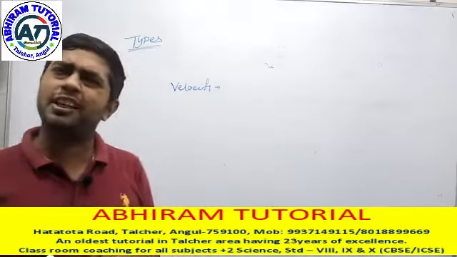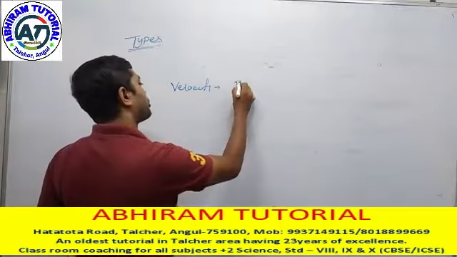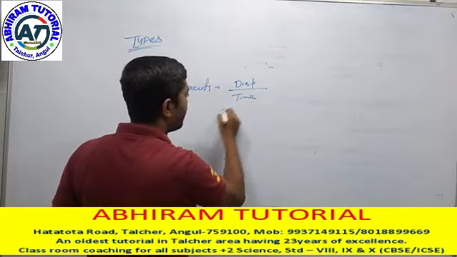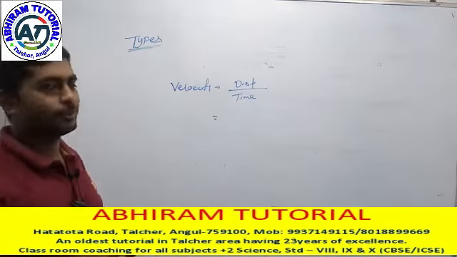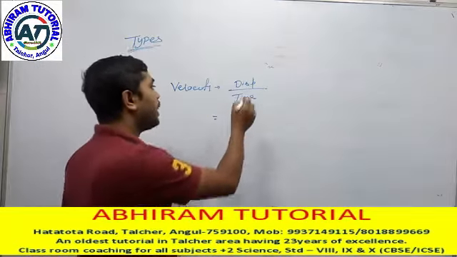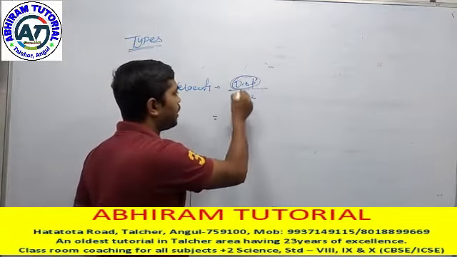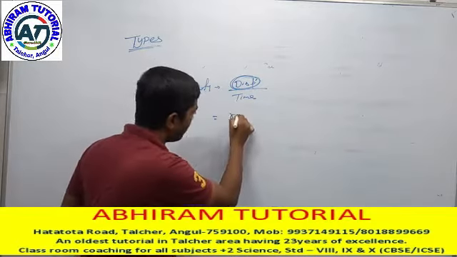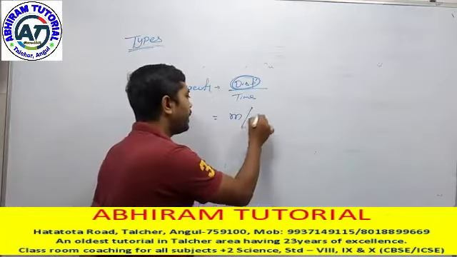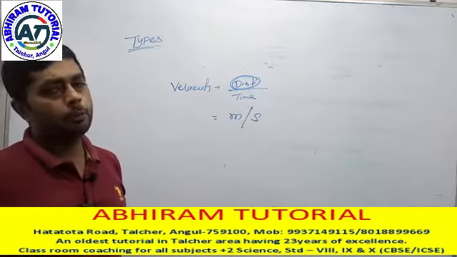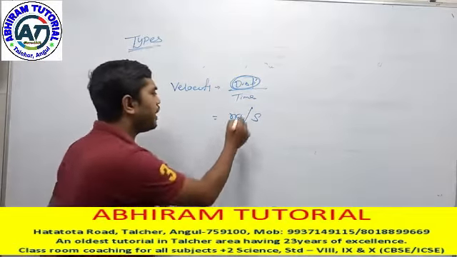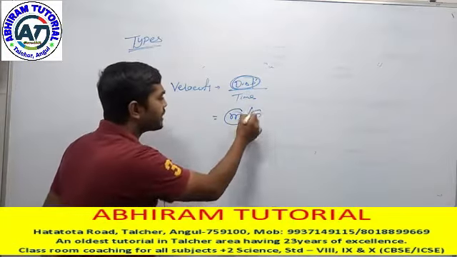So what is velocity? The formula is equal to displacement by time. Yes or no? Yes, good. The unit of displacement is meter and time is in second. So what is the unit of velocity? Meter per second. You see where meter and where second come from.